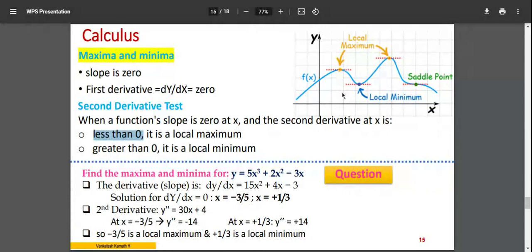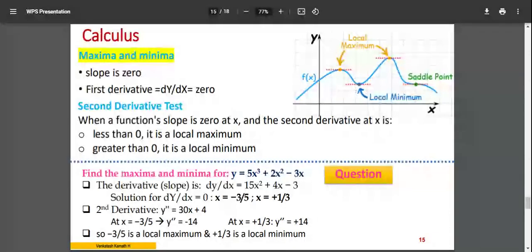Observe this carefully. It is the reverse: less than 0 means negative. If the second derivative is negative, it is a maximum. If the second derivative is positive, it is a minimum. So how do I find this out?